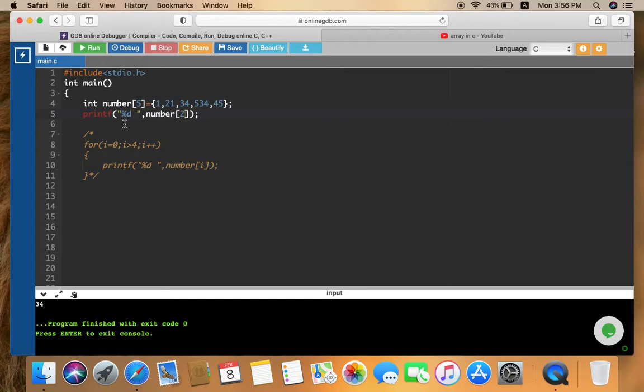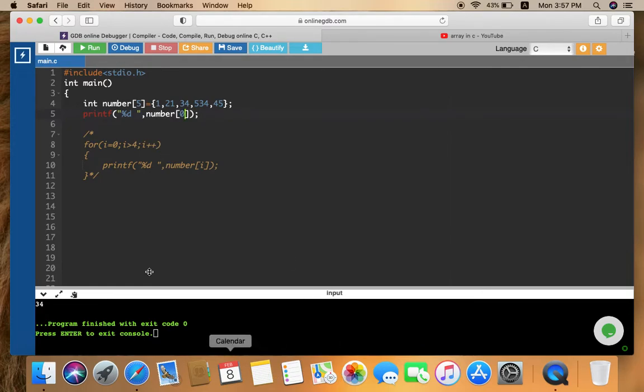I am seeing %d, so it understands that I have to print an integer value which is provided by the user in future. Now it comes here and finds number. As it sees the word number, it understands that this is an array, and in the square brackets it saw 2, so at position 2, whatever value is present, I have to print that. If I mention here 0.